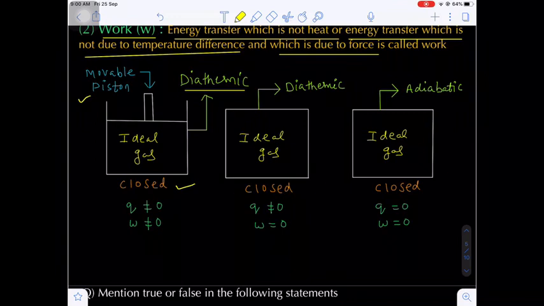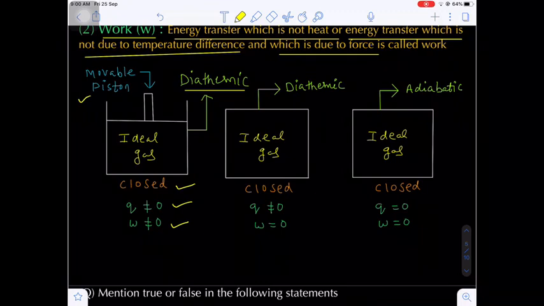Diathermic wall can allow the heat content. That means here heat of the system is not constant. It can be exchanged, and also here work done will not equal 0 because the piston is movable, due to which there will be expansion and compression. That's why here work done is also not equal to 0. Are you getting my point?